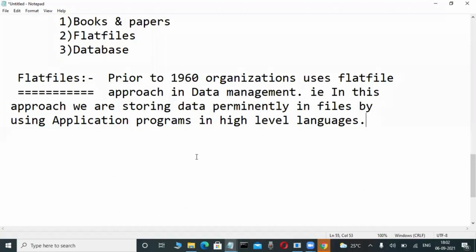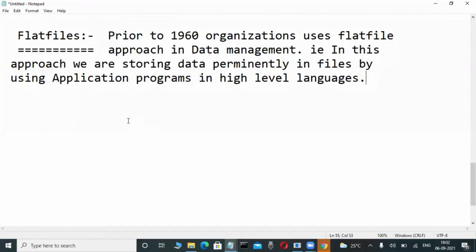High level languages means so many programming languages are there, no? But nowadays no organization is using this technique, because it is outdated. I am telling this just for the idea. Now nobody is storing data through programming nowadays. That's why it is the flat file approach.